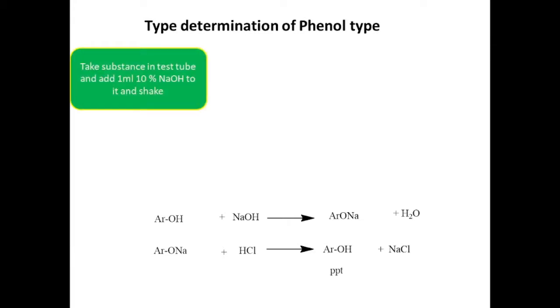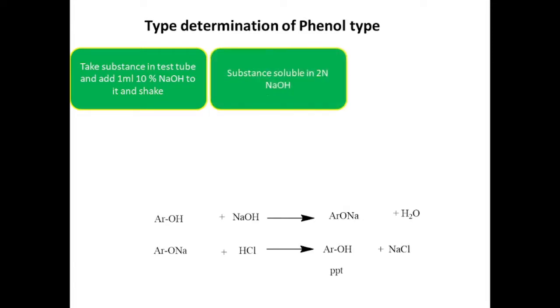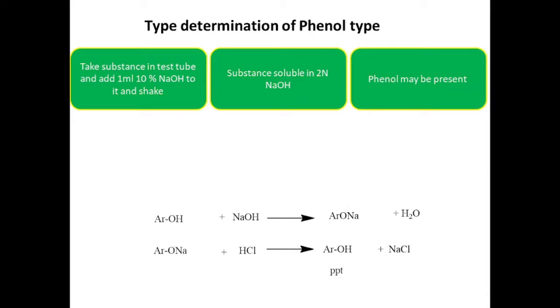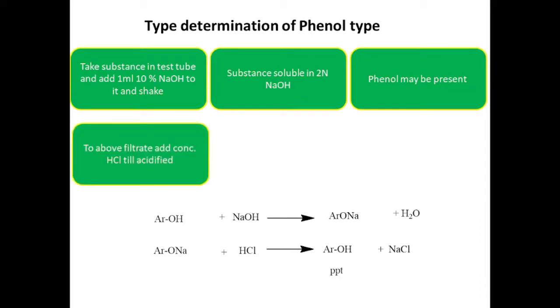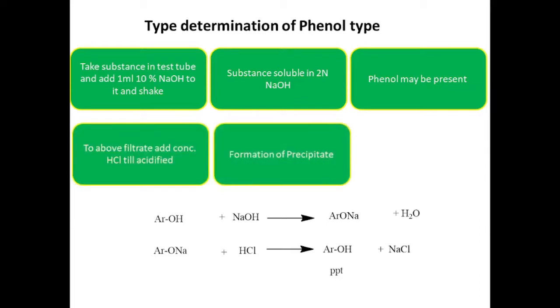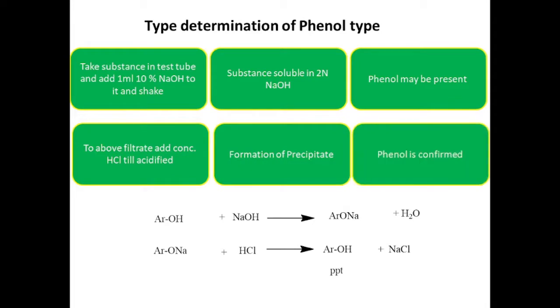Take a substance in test tube, add 1 ml 10% sodium hydroxide and shake. Substance soluble in 2 normal NaOH, therefore phenol may be present. To the above filtrate, add concentrated HCl till acidified. Formation of precipitate, then phenol is confirmed. This is the reaction for phenol.